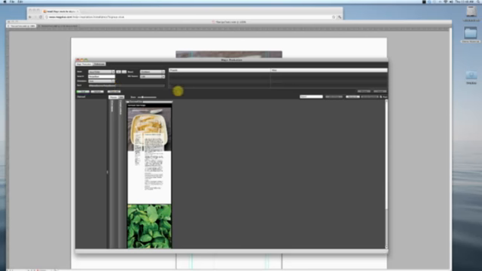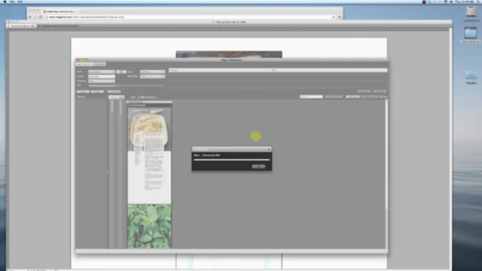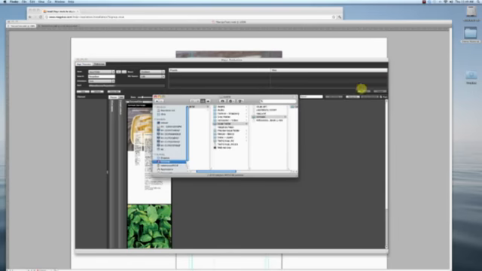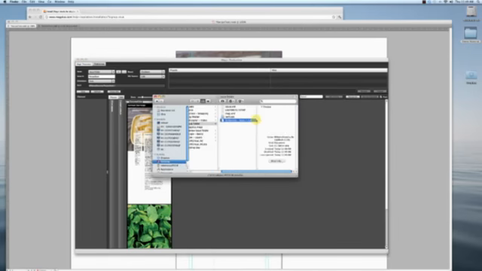So let's say this were my whole issue and I was happy with this. This is all I wanted to do. The last step in all of this, once you've got it in the order you want, is to hit the Create MIB button. As I said, MIB is the final format that you're going to actually upload to our site to publish. That's the file that the reader, the iPad app reader, is going to read. So if I hit Create MIB, it doesn't take very long. And if we go back out into our issue folder, now you'll see we've got a .mib file in here. And there's the name of it.